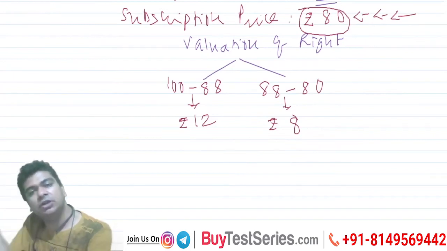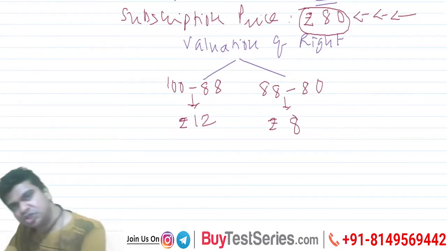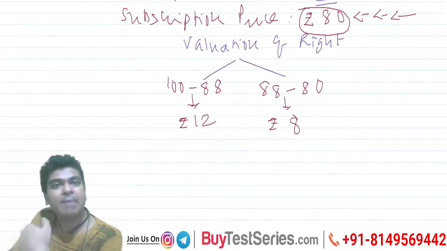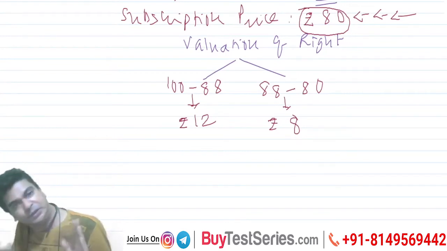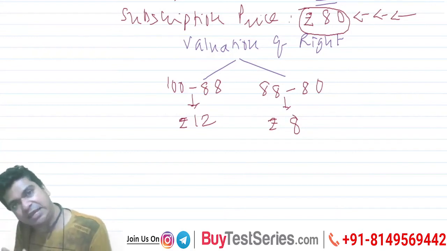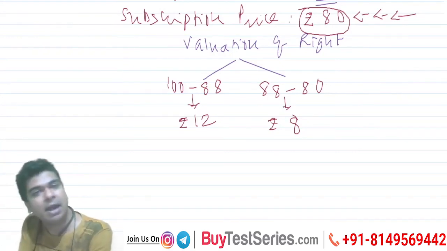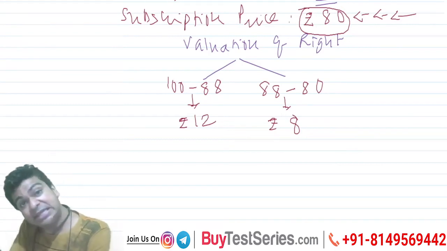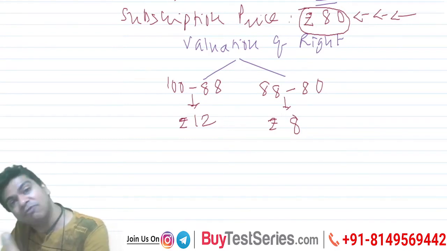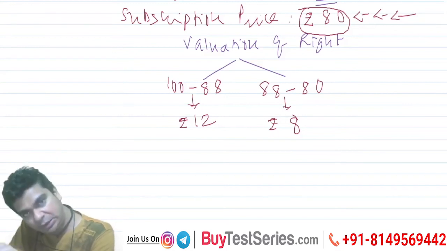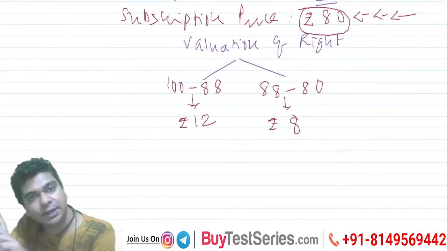I apply for the share for 80. The share comes to my Demat account. By that time, the record date would have gone. So the share is now trading on ex-rights basis. So what I purchase for 80, I can sell for 88. I can make a profit of rupees 8. I can say this profit of 8 is because of sale of right. So I can consider that also as the value of the right.